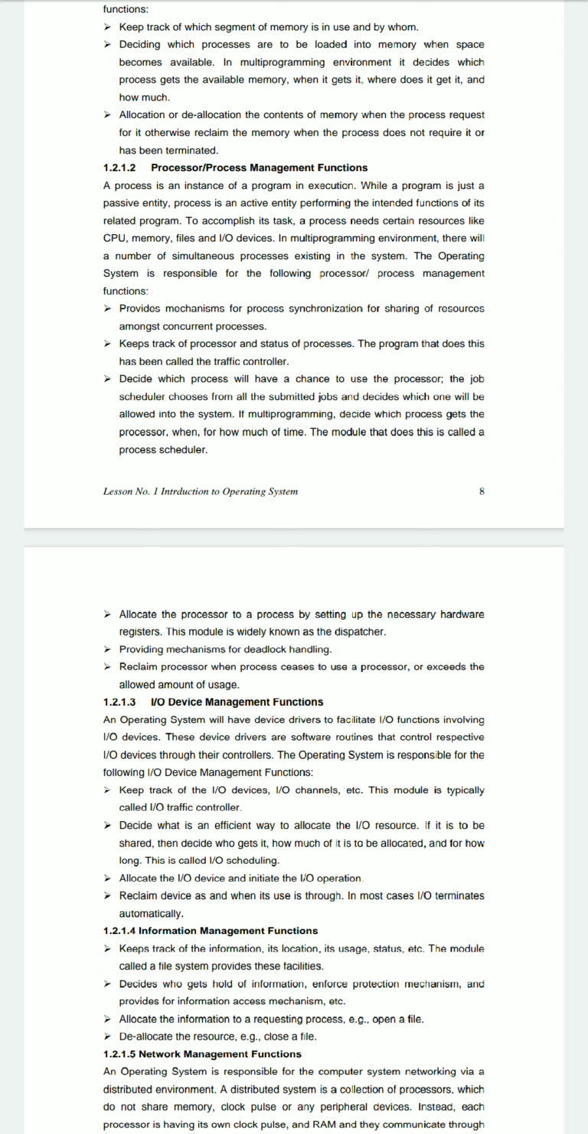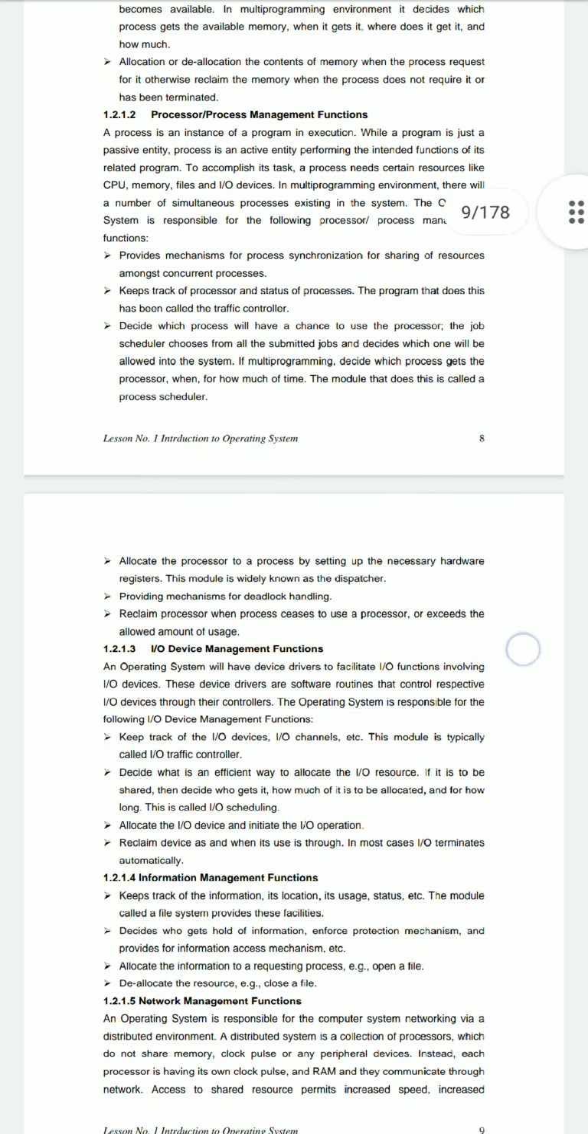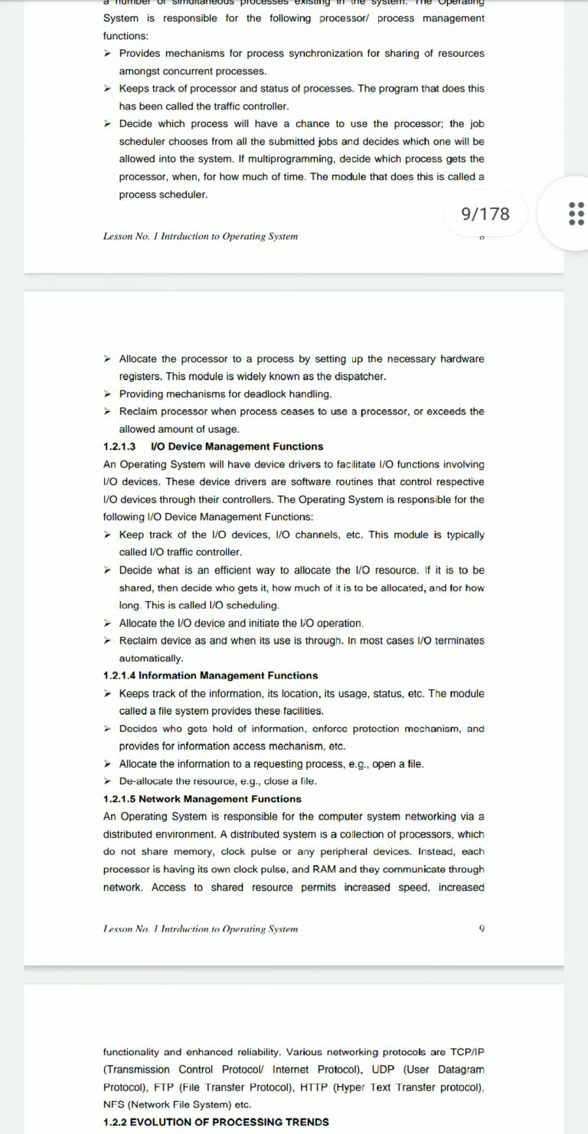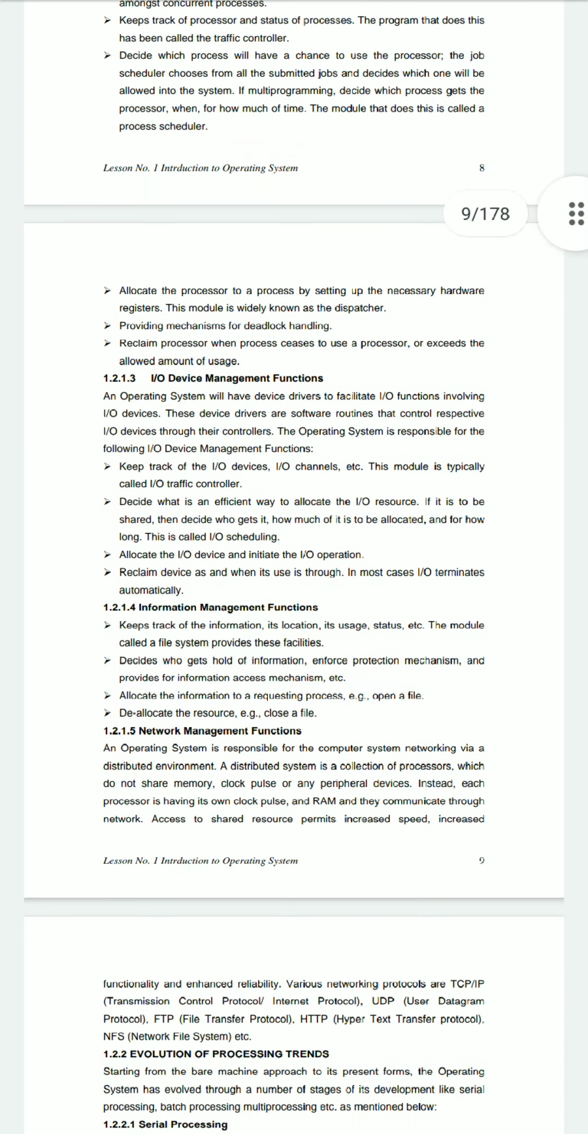So for this, the job scheduler chooses from all the submitted jobs and decides which one will be allowed into the system. In multi-programming, deciding which processes get the processor, when, and for how much time is called the process scheduler. It also allocates the processor to a process by setting up the necessary hardware, and provides a mechanism for deadlock handling.